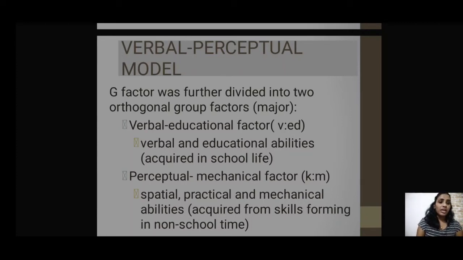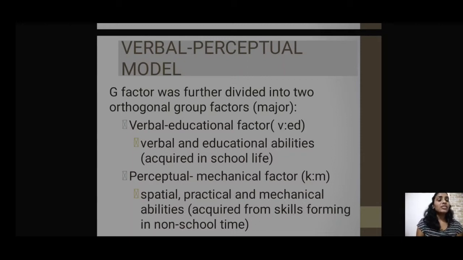Now I'm going back to the first one, the verbal educational factor, represented as VED. The verbal educational factor refers to the verbal as well as the educational abilities, and usually this is what we acquire from our school. During our school life we acquire both verbal fluency and educational abilities, different aspects.